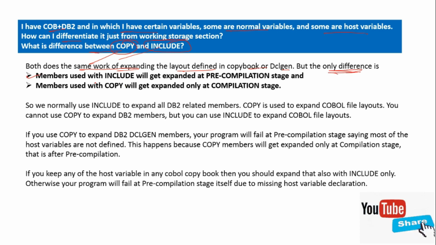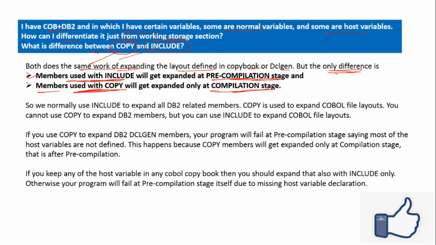A member used with INCLUDE will get expanded at the pre-compilation stage, and a member used with COPY will be expanded at the compilation stage. Using INCLUDE, it will be expanded at the pre-compilation stage, and using a copybook it will be expanded at the compilation stage. So what is the pre-compilation stage?